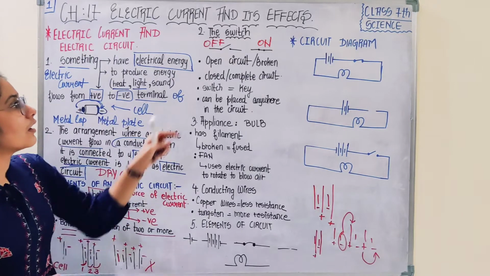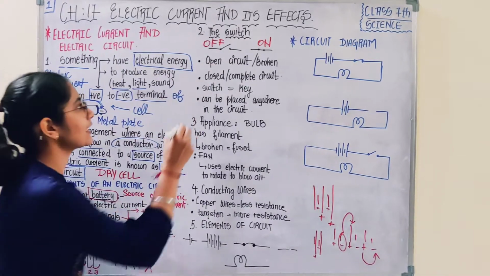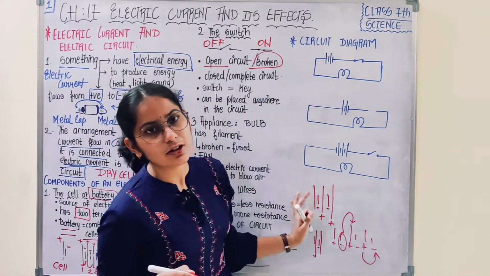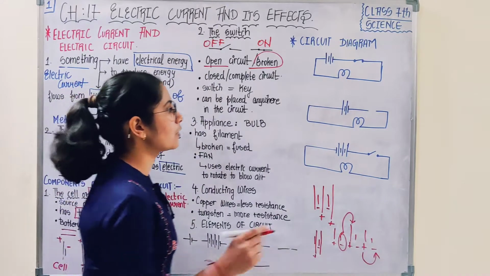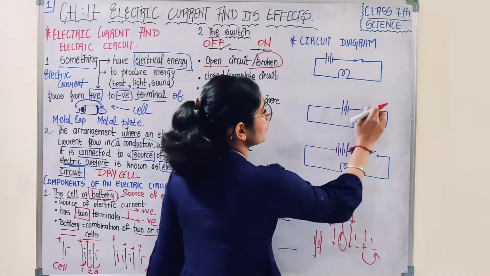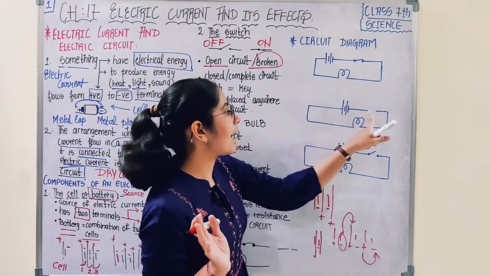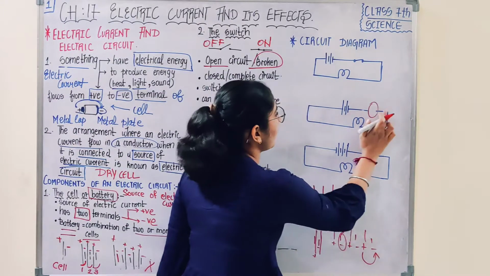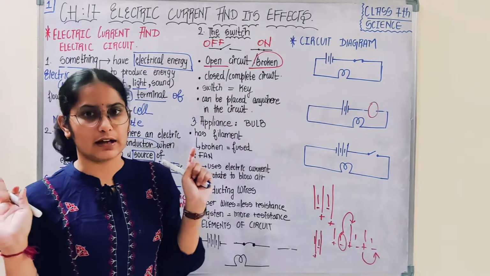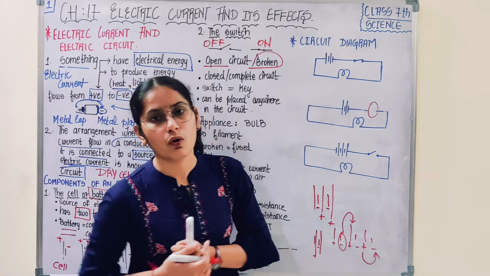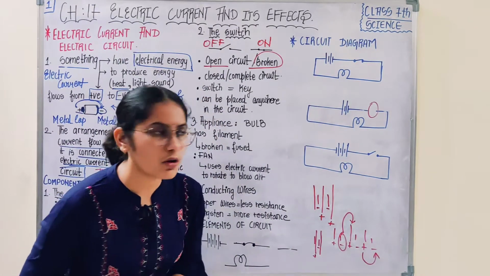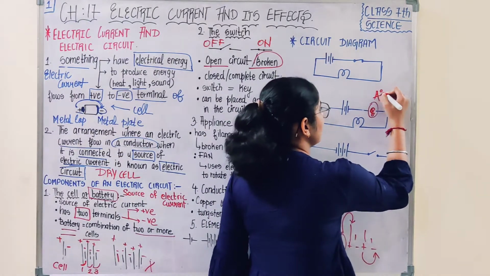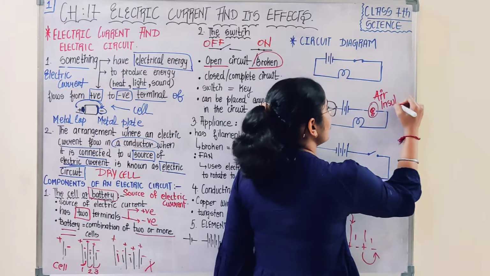Now there is one term which you have already studied, known as open or broken circuit. So suppose this is the circuit you can represent. Okay, अगर मान लो कि पहले यहाँ पे स्विच कनेक्टेड था, मैंने स्विच निकाल दिया, I removed the switch from the circuit. What happens? यहाँ पे एक empty space रह गया, मैंने ये दो वायर्स को कनेक्ट नहीं किया, बस स्विच निकाल के छोड़ दिया और अब मैं चाहती हूँ कि बल्ब ग्लो हो. Do you think the bulb will glow? No, you have not made the connection. Here is the empty space. Empty space means there is air.